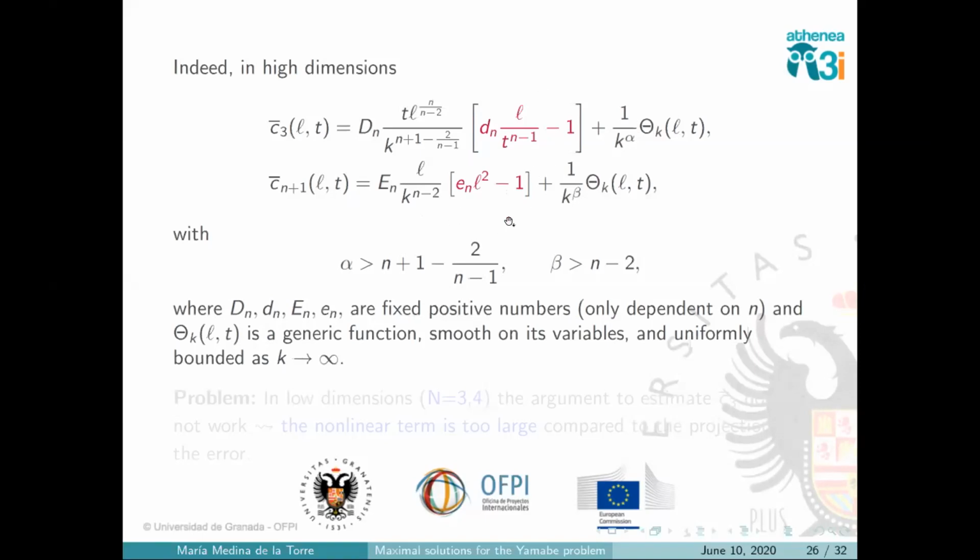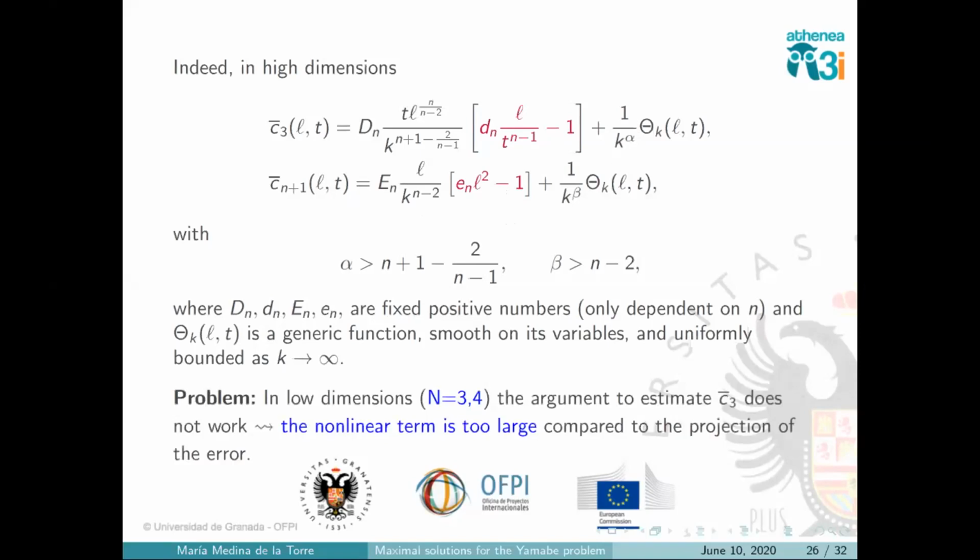But in the case of dimensions 3 and 4, the projection of the nonlinear term is too large. That is, the projection of the error is smaller than the projection of the nonlinear term. And then we cannot control the main order of this thing here, and we cannot cancel the parameters to have that the projections are 0. So we need to do something different.